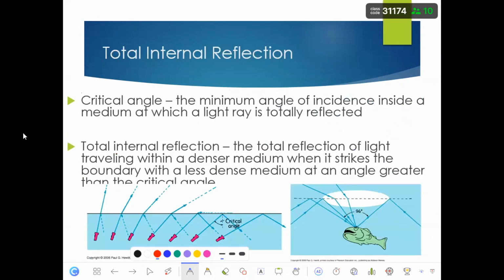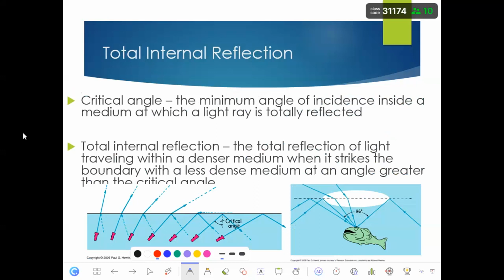Total internal reflection. So we know that when the light is traveling from a dense material to a less dense one, from a high refractive index to a lower refractive index, there will be refraction. But we have a critical angle.